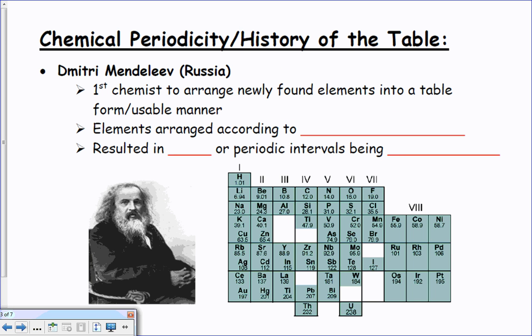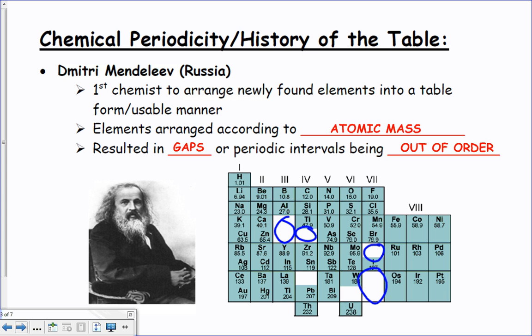Here we go. Chemical periodicity in history. So Dmitri Mendeleev is how we say this. He was the first chemist to kind of mess with the atoms and try to put them together. And he chose to put them by mass. Unfortunately, this resulted in what we call gaps, and these intervals being out of order. And you can see the gaps in the graphic, right? There are some big holes in this thing that don't really make sense. And if you look at the numbers, they're not going up perfectly. But this was the first try at it.